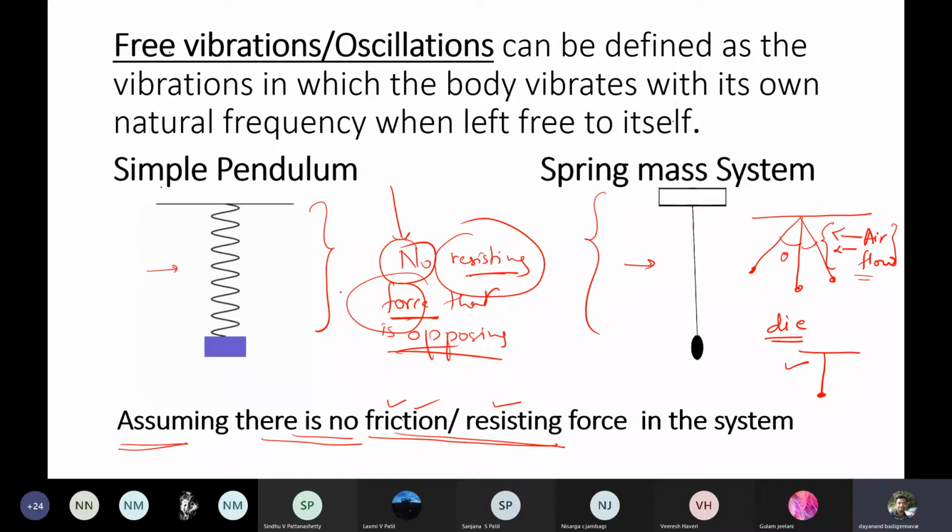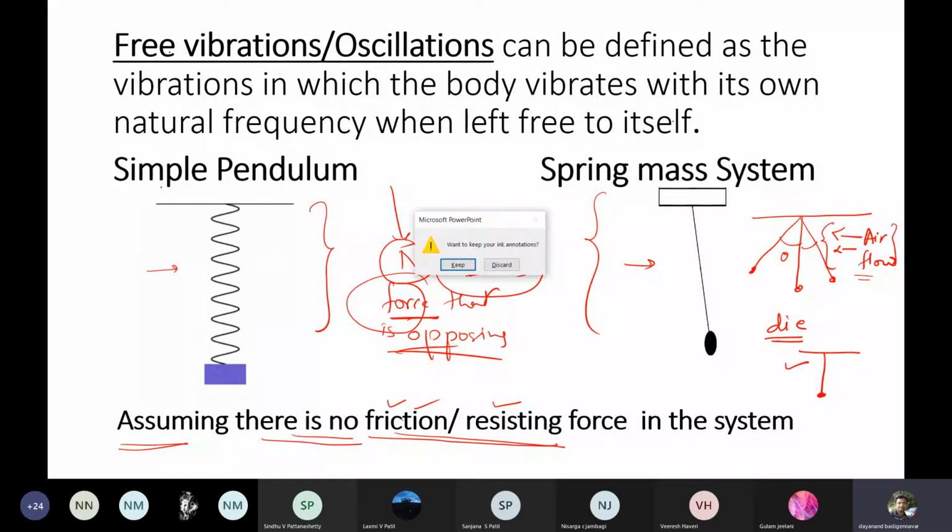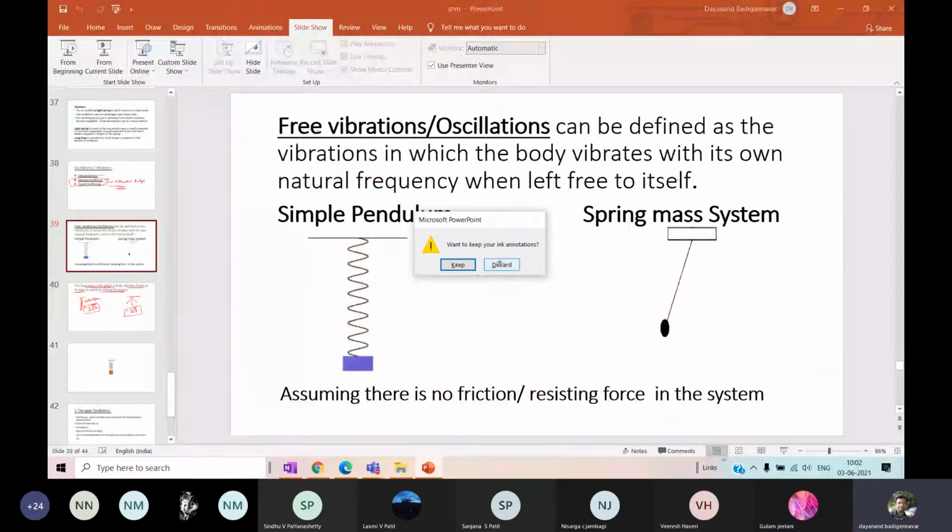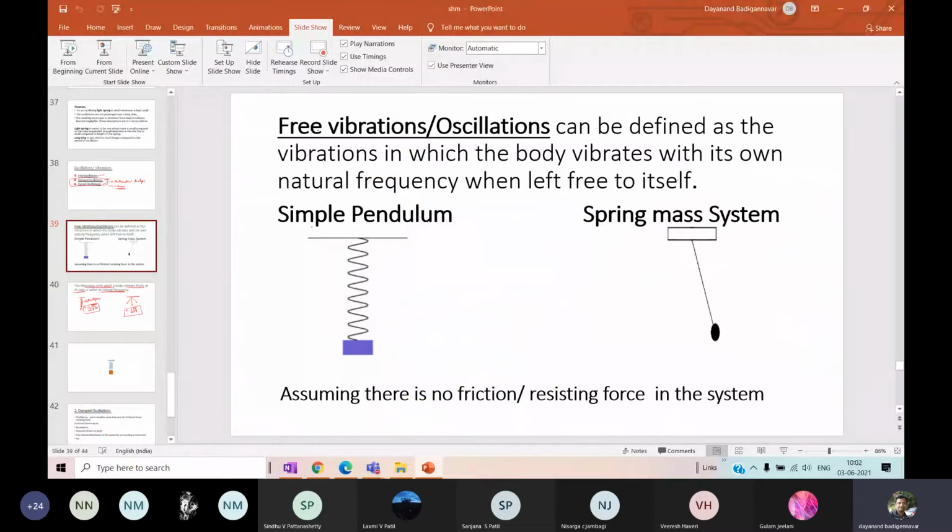Therefore, they oscillate. Keep in mind, in the physical world we don't have a case where we are free from resistance. In all cases, we will have one or another form of resistance. We cannot realize free oscillations in the physical world because there is no space where we don't get a resisting medium.